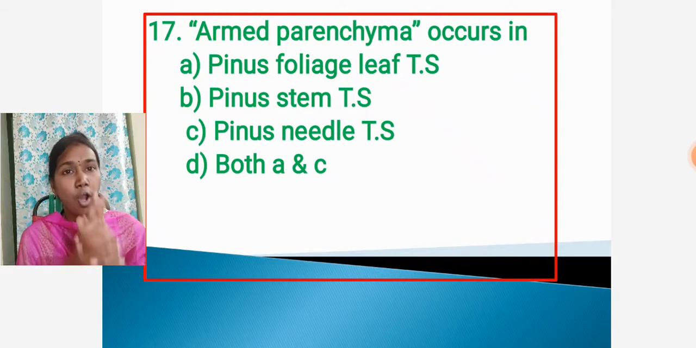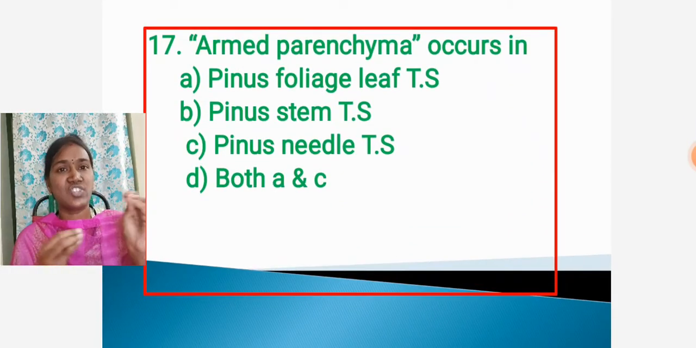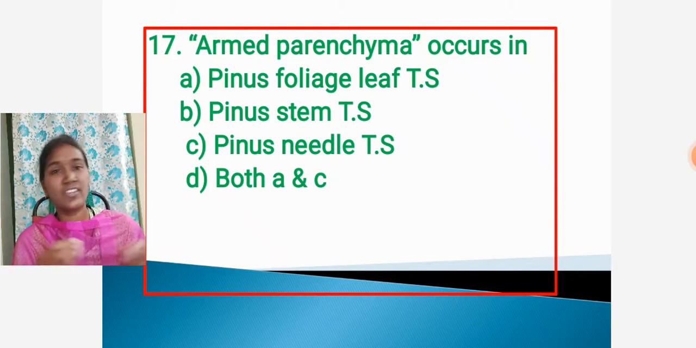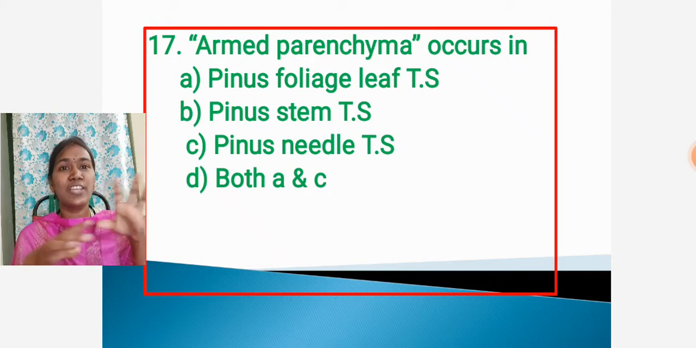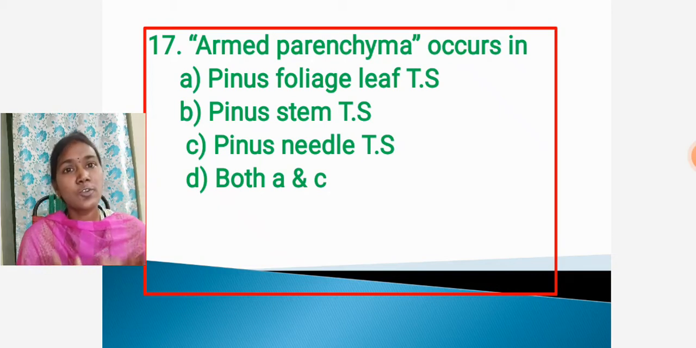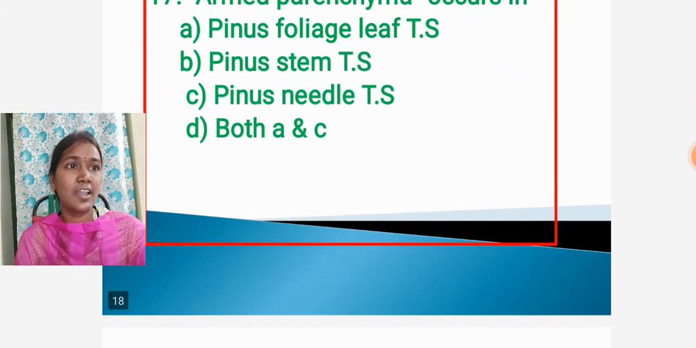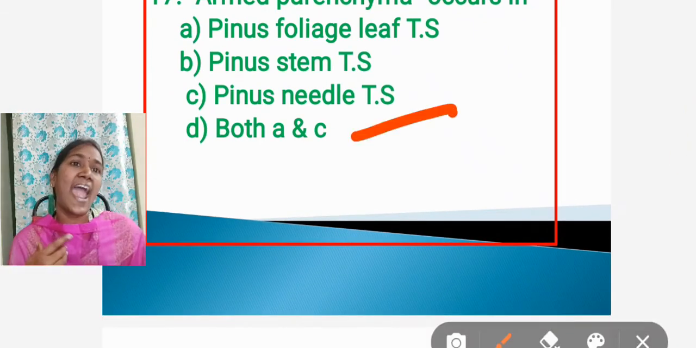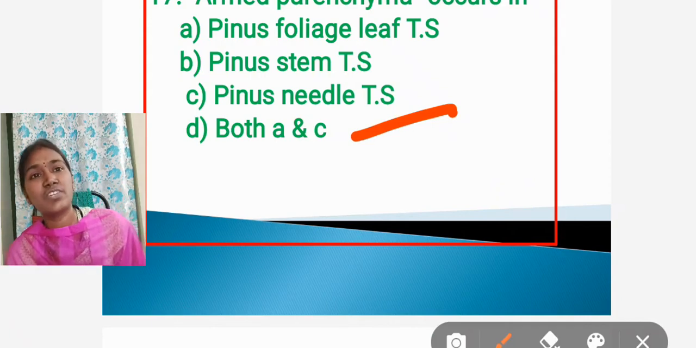Okay. In these options, pinus foliage leaves are also known as needles. Why? Because they have a sharp, needle-like structure. That's why pinus foliage leaves are also known as needles. So armed parenchyma occurs in the pinus foliage leaf transverse section. So the answer is both A and C: pinus foliage leaf as well as needle transverse section.